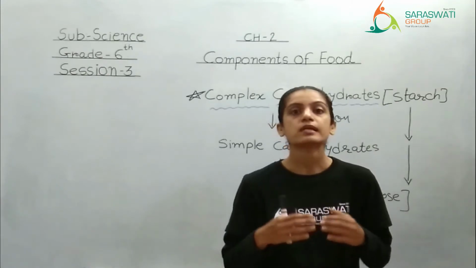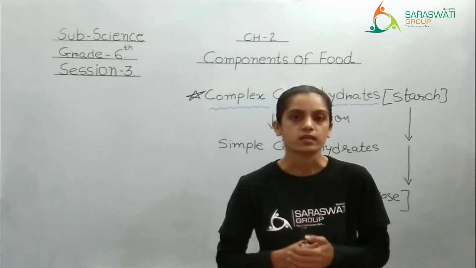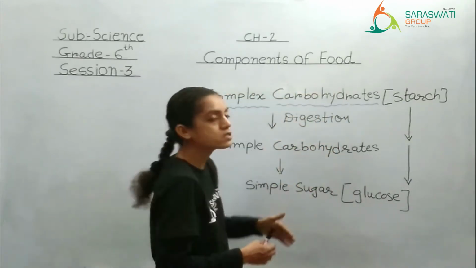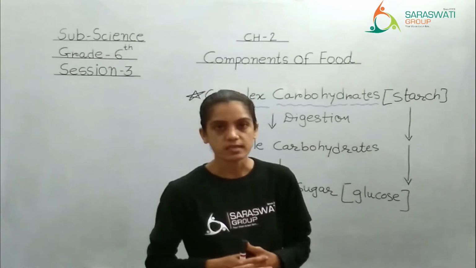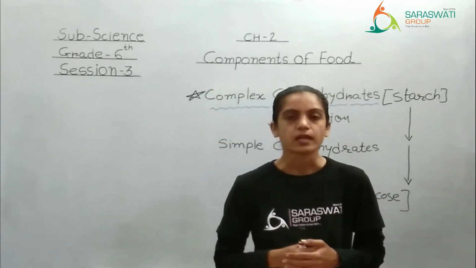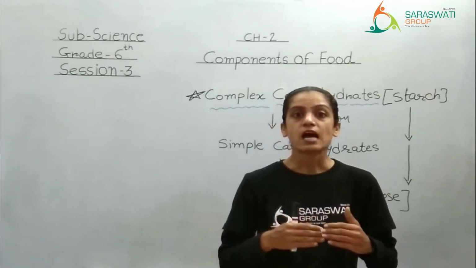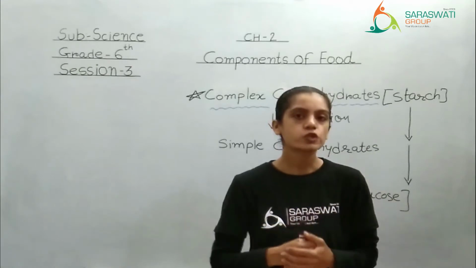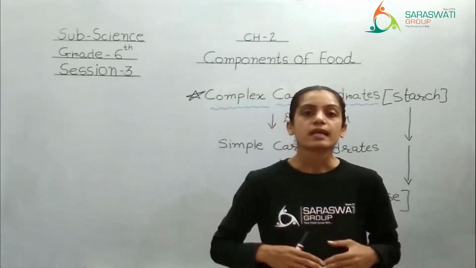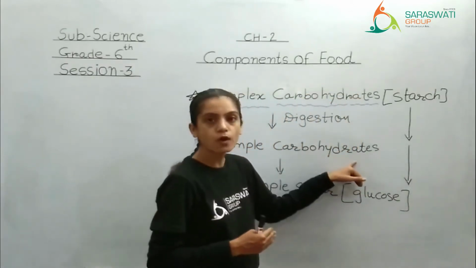That means it will take a longer time to get digested in your body, because all these food items have to go through this 3-step process. Suppose you are eating potato, right? It has starch, but that starch has to get converted into sugar. So when you eat the potato, it will get digested and first convert to simple carbohydrate.